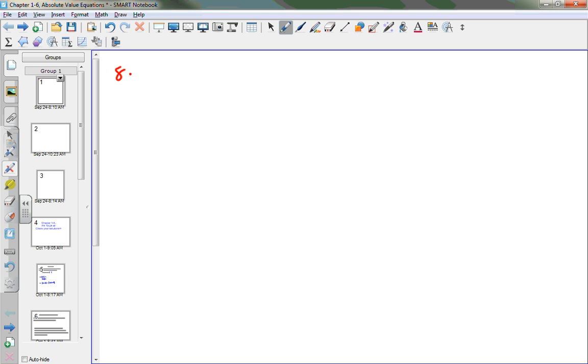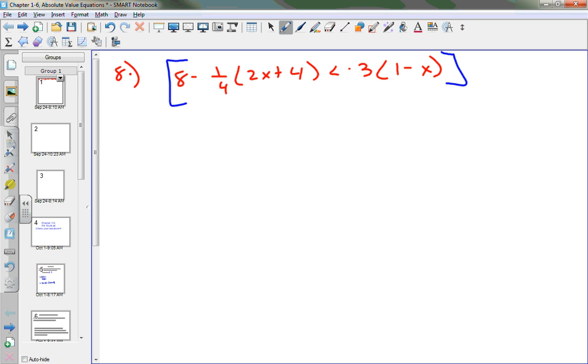Number 8. 8 minus 1/4 times 2x plus 4 is less than -3 times 1 minus x. Okay, if I'm doing number 8, what do you notice that's ugly about this problem? Fraction. Where's the fraction located? Outside the parentheses. So do I need to distribute? I don't need to distribute the -1/4, but I can multiply by the LCD to get rid of it. Do we understand that?